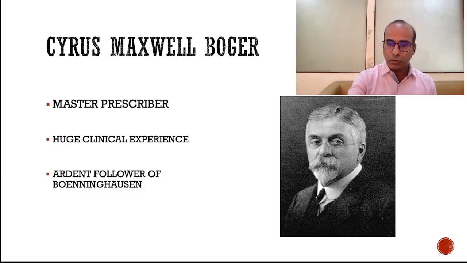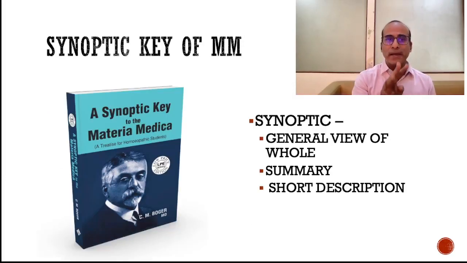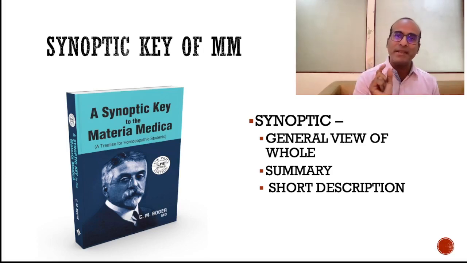This book contains three parts. The first part is the repertory. The second part is the Materia Medica. And in the third part, he has given duration of remedies, relationships, and regional repertory. But today we are going to focus only on the Materia Medica part, the synoptic key.